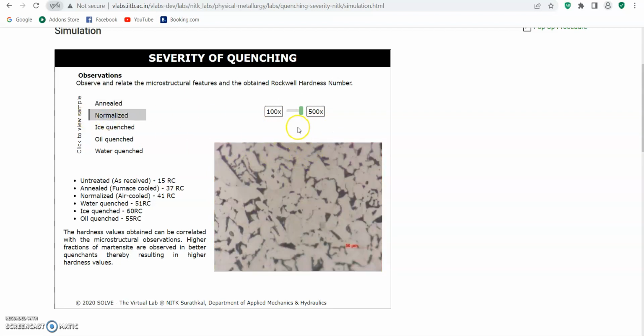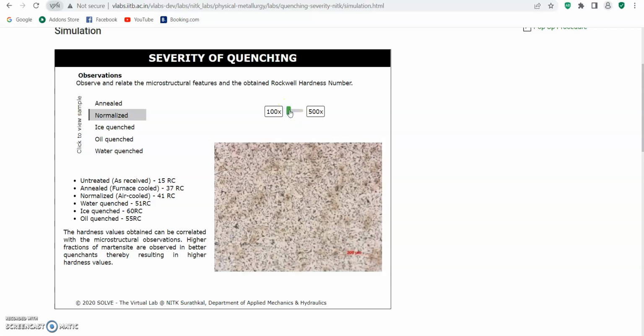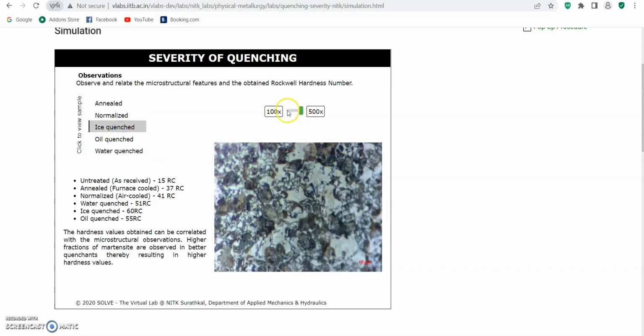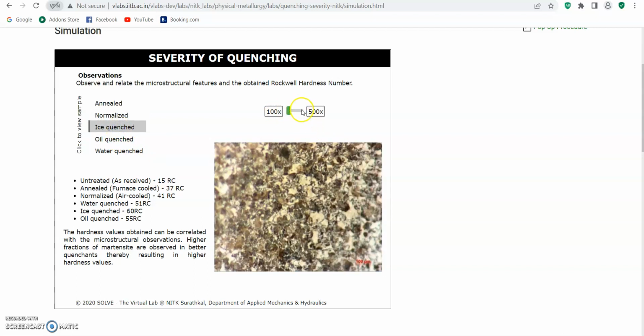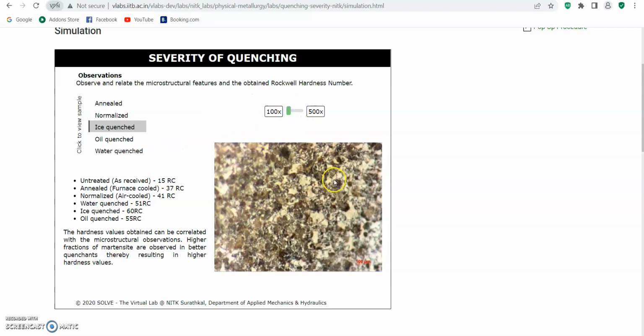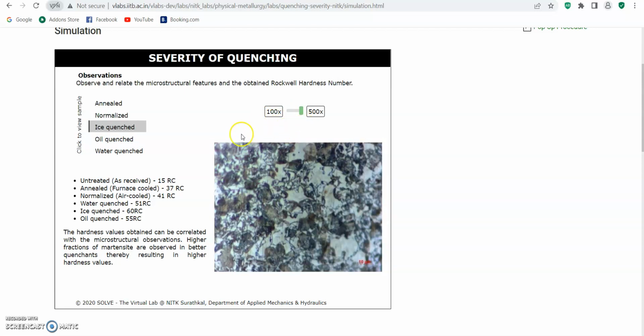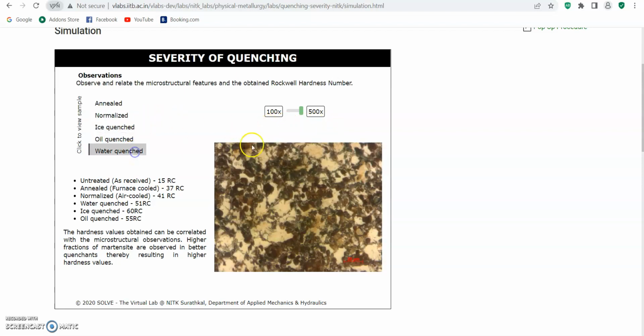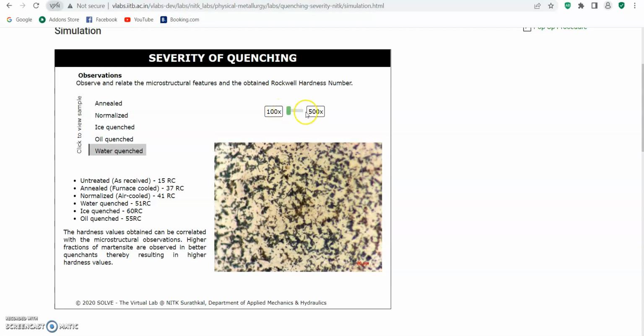Normalized, 100 times, 500 times. For ice quench, 100 times, 500 times. And for oil quench, this is the 100 times microstructure, and this is 500 times. For the water quench, this is 100 times and 500 times.